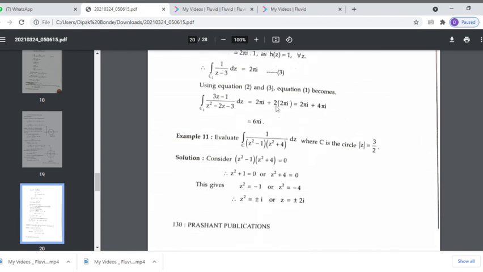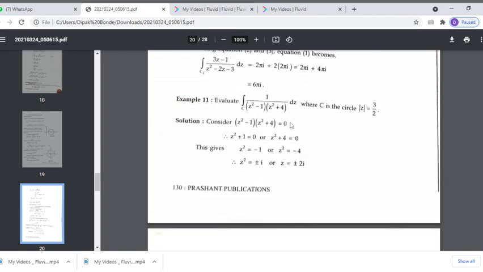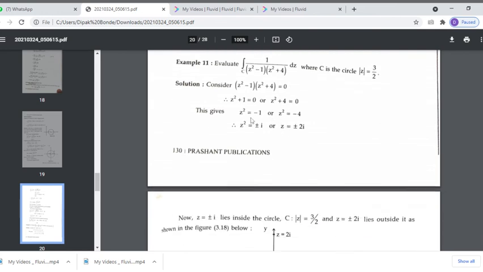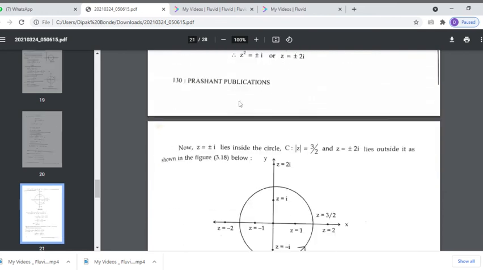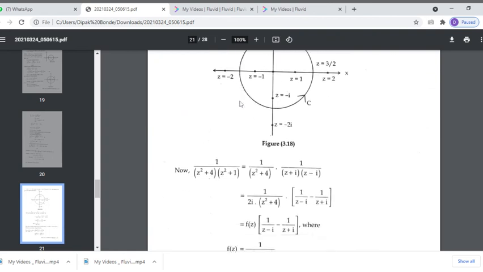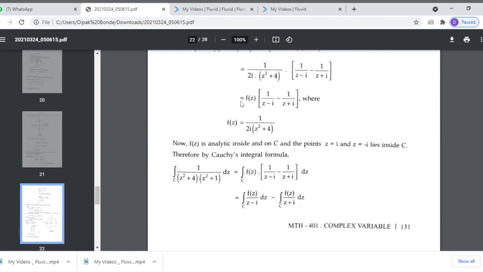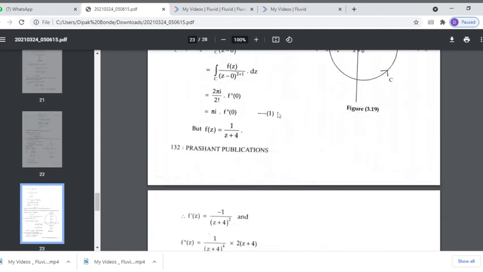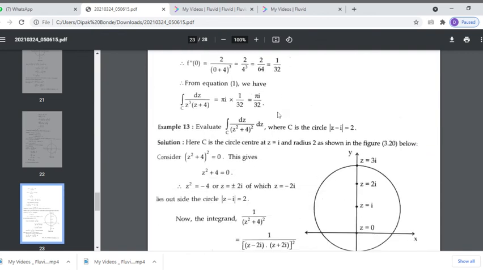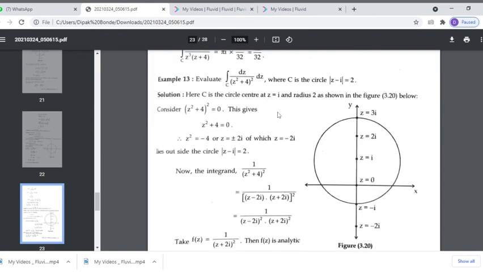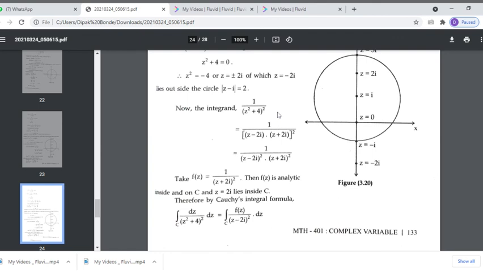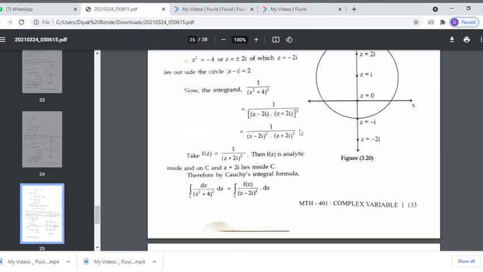Using this Cauchy integral formula we can solve such integrals. These are similar simple examples that students can try at home using the Cauchy integral formula. This is the end of chapter number 3. Thank you.